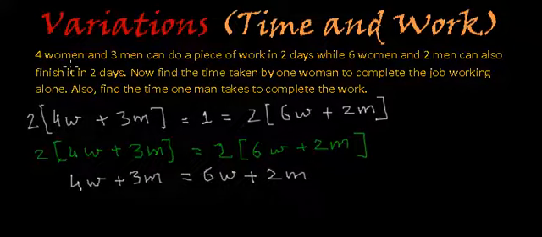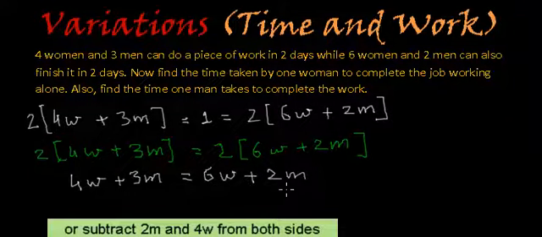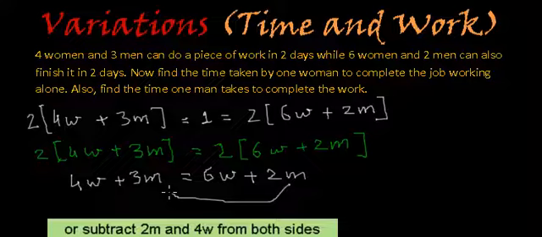That means the total working capacity of 4 women and 3 men is equal to the working capacity of 6 women and 2 men, right? So now we have this equation, and if we rearrange this, or reposition the terms and bring this 2M to this side of the equal to sign and 4W to this side of the equal to sign, let's see what we get.